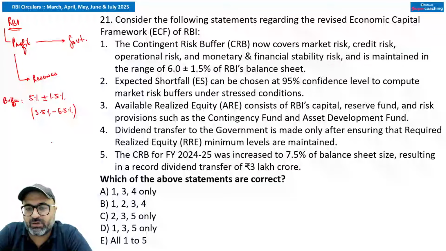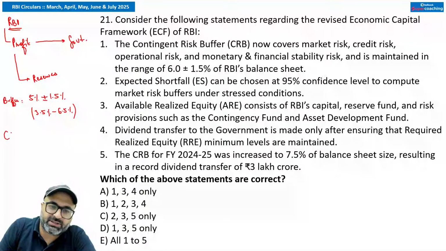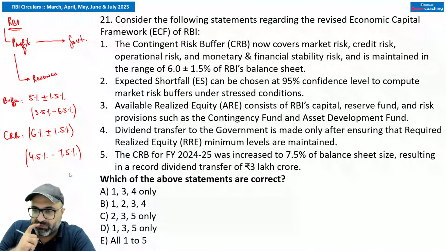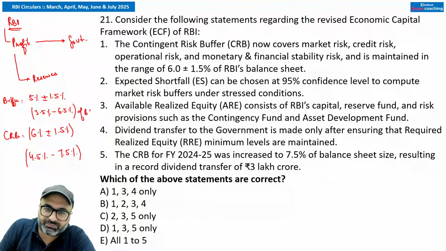And if I talk about the contingent risk buffer, which includes monetary and financial stability risk, credit risk and operational risk, it is 6% plus minus 1.5%, which means it is 4.5% to 7.5% of the balance sheet.